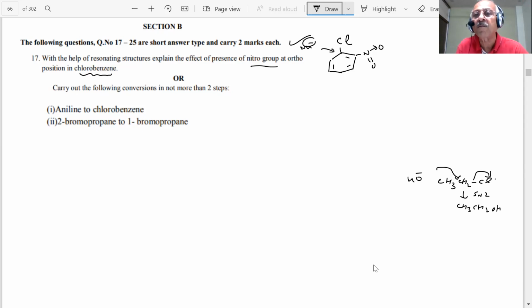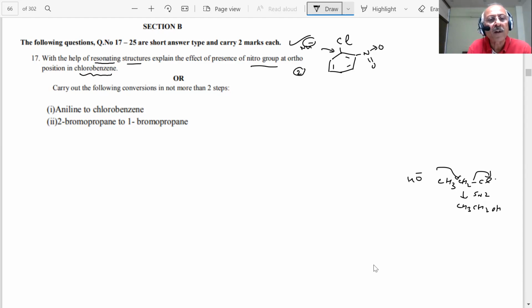We have to show that type of structures. Do you understand what I'm saying? Got my point? So what is the story? We have to show resonating structures. What is he asking? It is a 2 marks question, student. Is it clear? Okay.